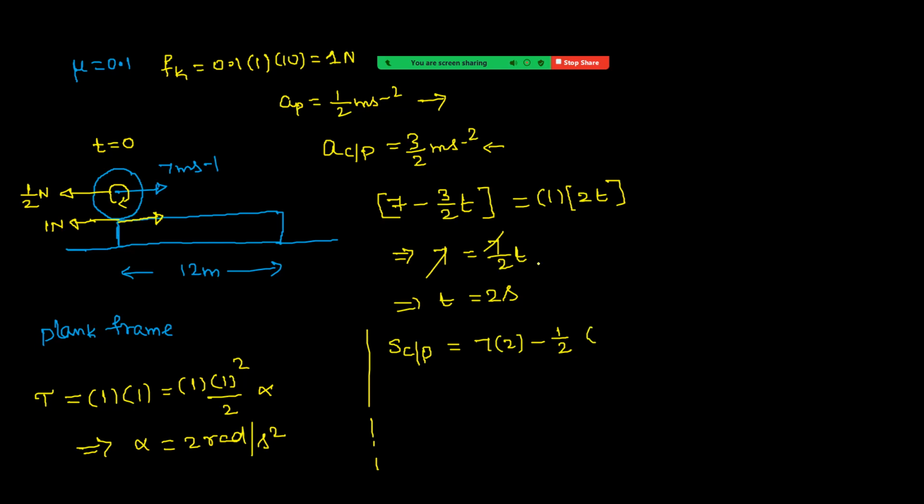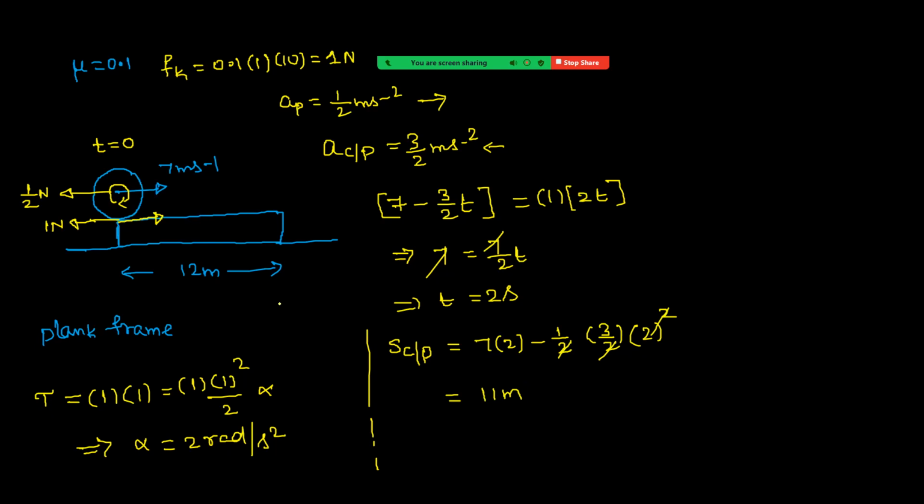A value 3 by 2. Right? 3 by 2. Half a t square. First 2 seconds. T square. 2 square. Then see 2, 2, 2 square gets cancelled. 7 2s 14. 14 minus 3, 11. That means with respect to plank, cylinder has moved 11 meter.